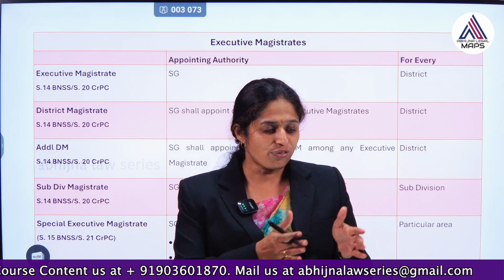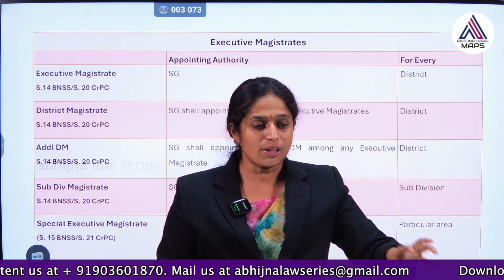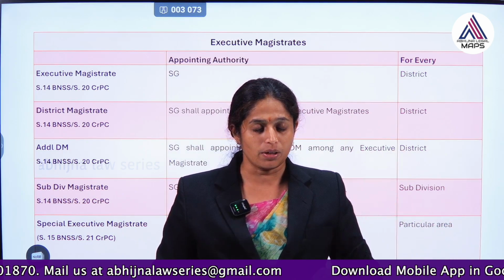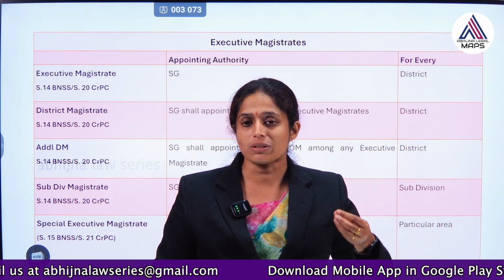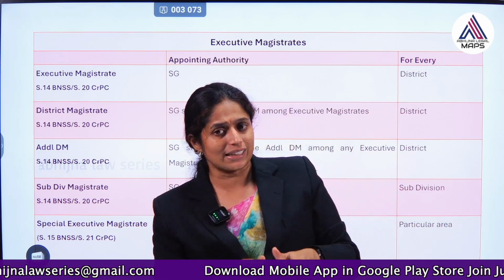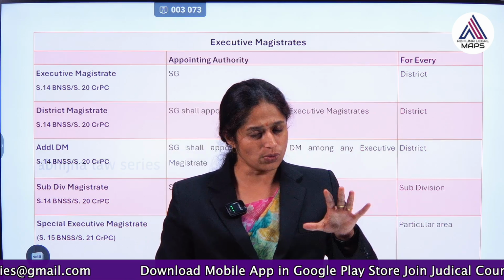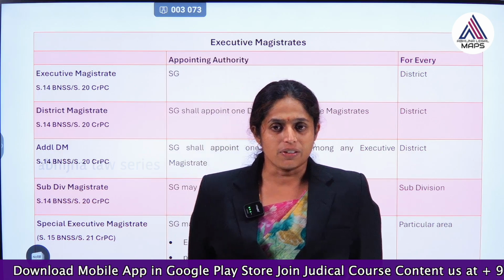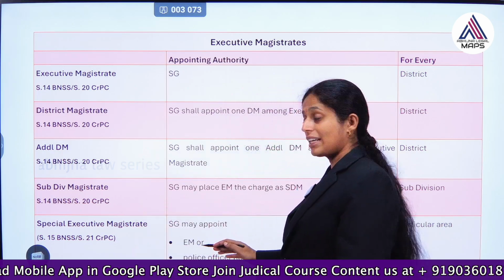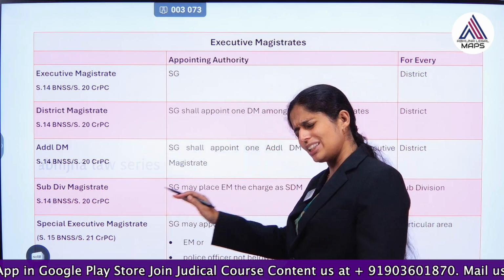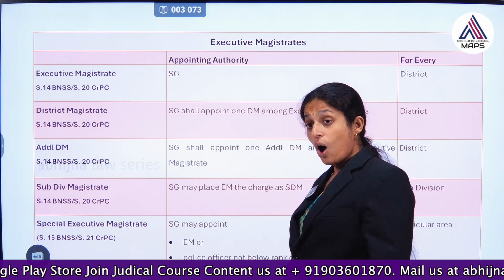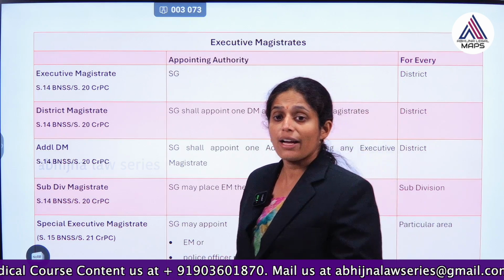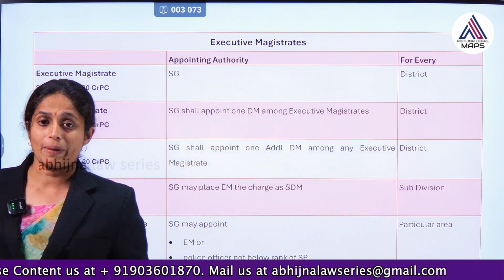It says that for a particular area, I will make you a special executive magistrate. You please look upon those matters. So, those powers are given to an executive magistrate who was already working as an executive magistrate. For him, an additional charge has been given. So, even an executive magistrate can become a special executive magistrate, or this is very important. See, a police officer not below the rank of superintendent of police, SP.